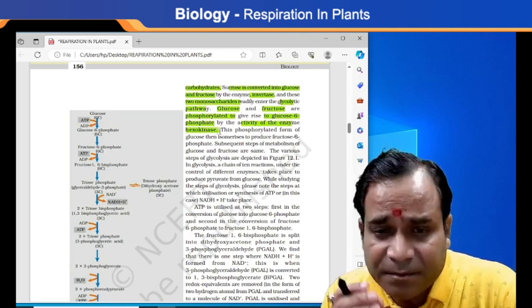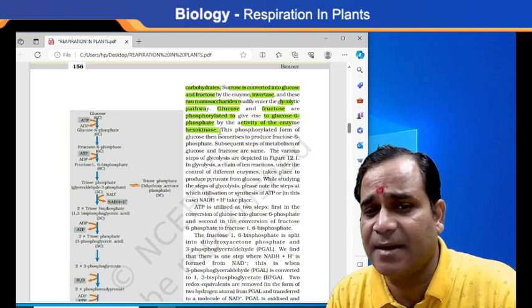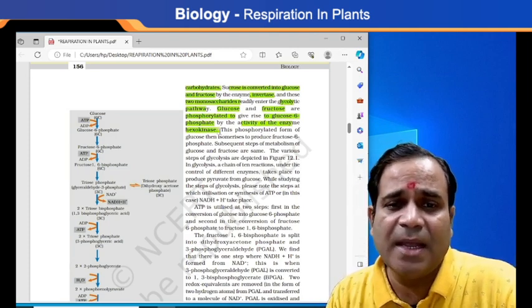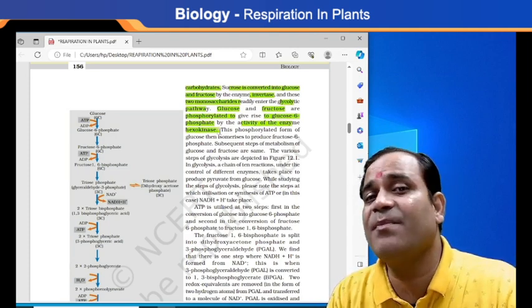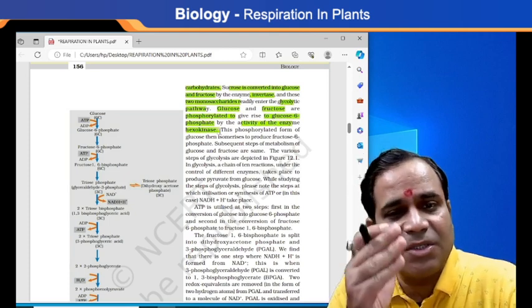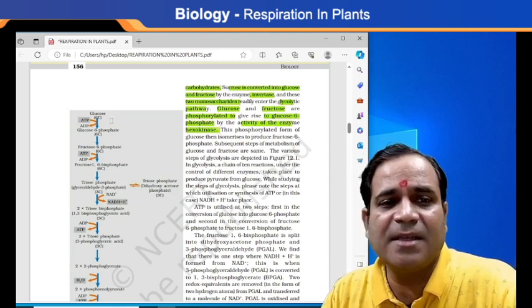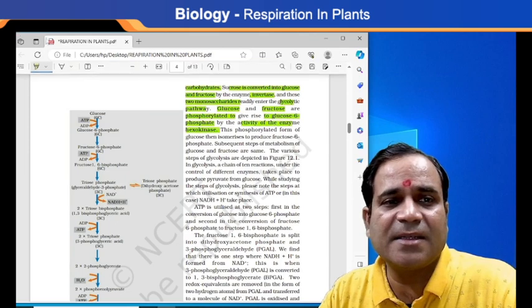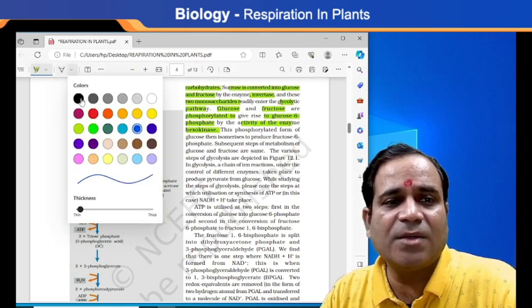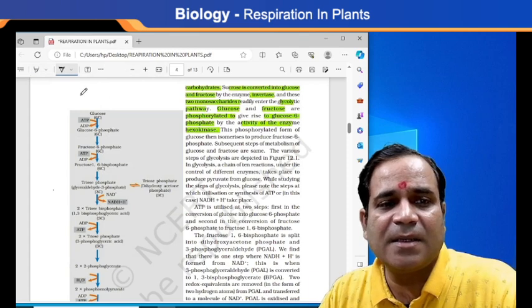That enzyme is known as hexokinase, my dear. Now the question is, if anybody asks you in glycolysis, which type of reaction is here? Here is the chain reaction. I am going to write it here. Chain reaction.